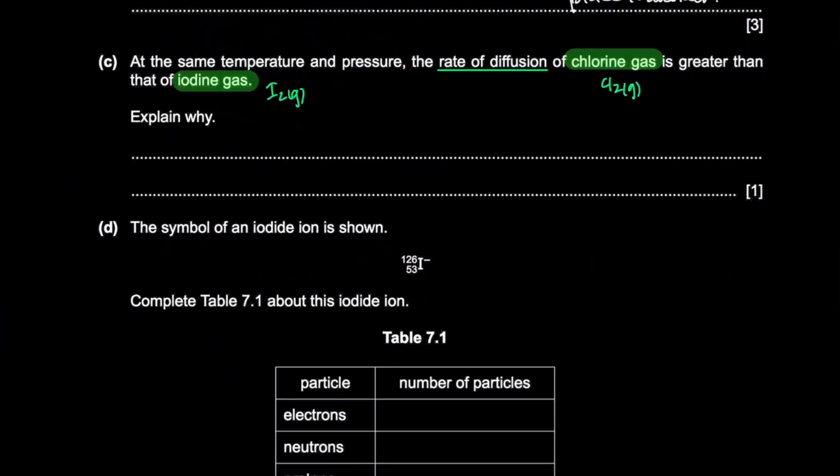Chlorine gas has a lower Mr. Lower Mr means it's lighter, so it can move around more freely, right? So Cl2 has a lower Mr than I2, and hence the particles of Cl2 are moving faster, right?